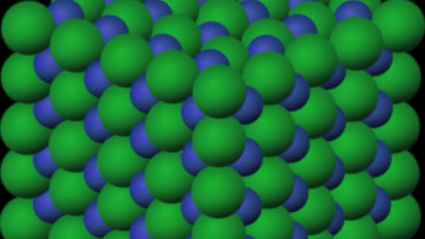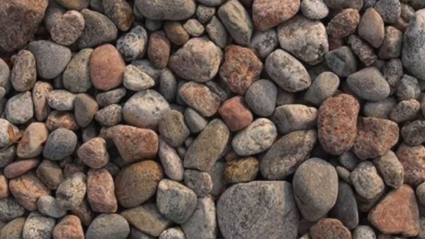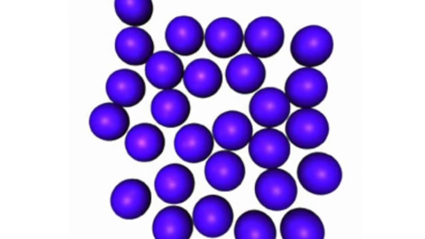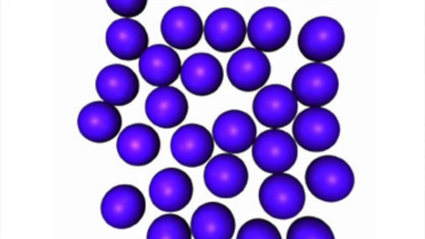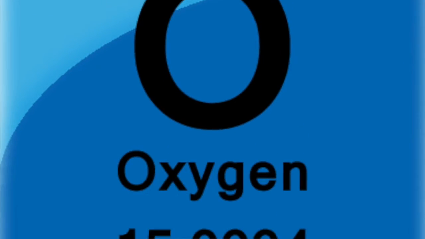Now let's go over these phases. A solid is a matter in which the molecules are very close together and cannot move around, such as rocks, wood, etc. A liquid is a matter in which the molecules are close together and move around slowly, such as water, mercury at room temperature, etc. Gases are matter in which the molecules are widely separated, move around freely, and move at high speeds. Examples of that are oxygen, nitrogen, and others.